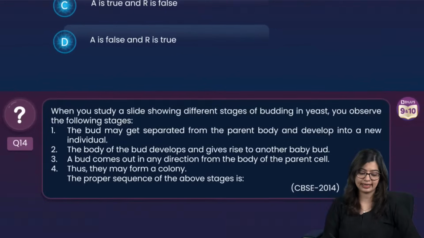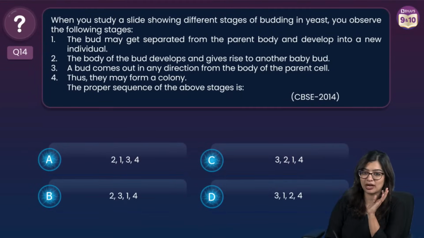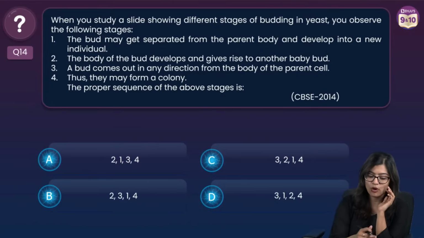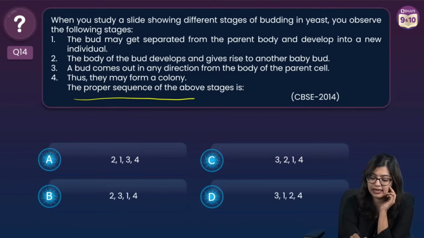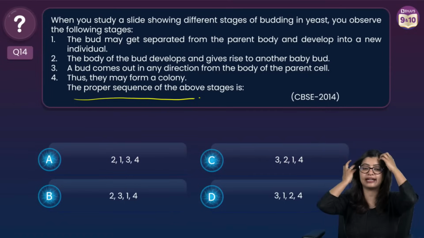Okay? Now we'll go on to question number 14, everyone. This is an easier one compared to the previous one. When you study a slide showing different stages of budding in yeast, you see that there are 4 steps given to you, right? You need to tell me which is the correct sequence. You have 4 options from which you need to tell me which is the correct answer.